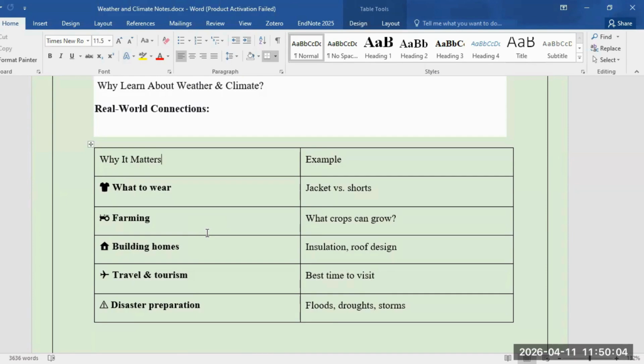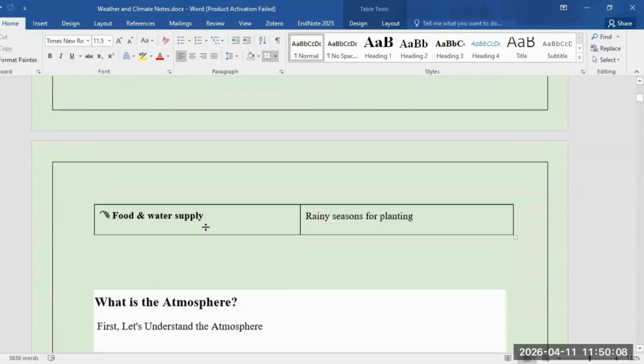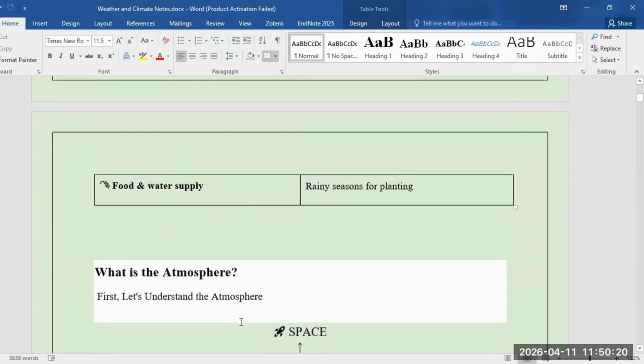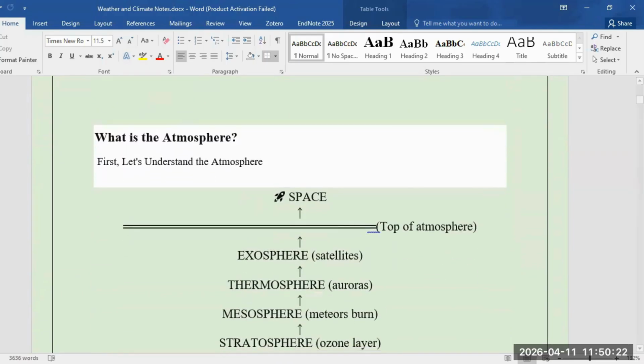So question number one is why we need to know this information. This is important so that we can design our lives efficiently and smoothly according to that. Food and water supply also helps us decide when we should grow food and how much water resource we should have. Now, when we start this chapter, the very first thing that we need to know is what is the atmosphere, because everything is associated with atmosphere.